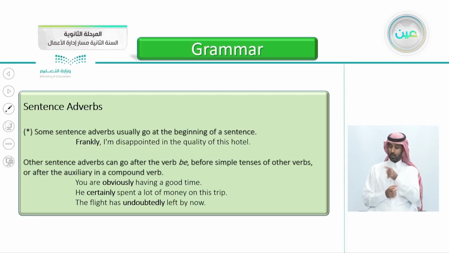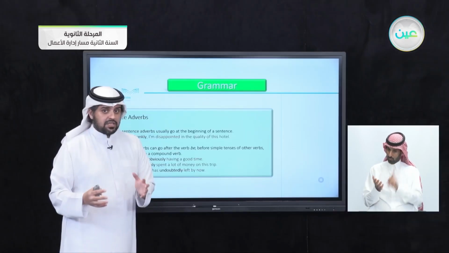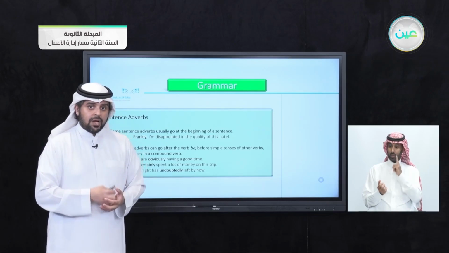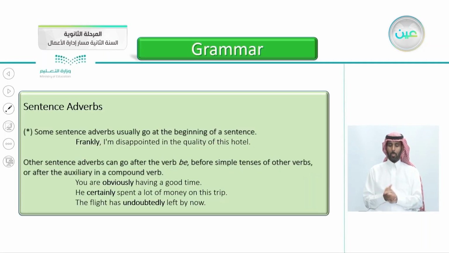"He certainly spent a lot of money on this trip." So this one is before simple tenses. This is simple past. He certainly spent a lot of money on this trip. Certainly, it means that the attitude of the speaker here is that he is sure about this matter. He is sure about something. He certainly spent a lot of money on this trip.